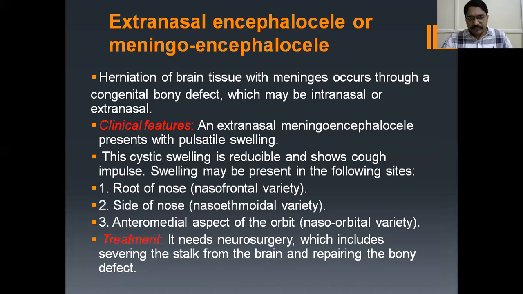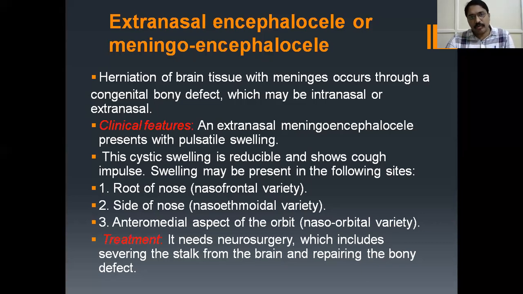This presents with pulsatile swelling. One is pulsatile swelling, and the cystic swelling is reducible and shows cough impulse. And I want to tell one more sign. That's called Furstenberg test. Positive Furstenberg test present. What is Furstenberg test? On bilateral compression of the internal jugular vein, it leads to increase in the size of the mass. That's called Furstenberg test.